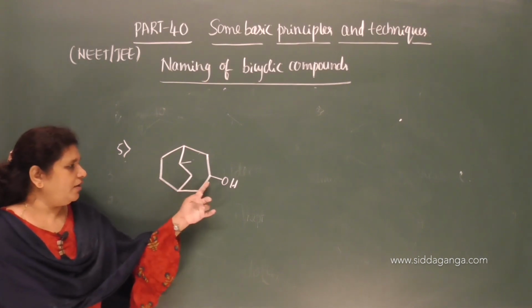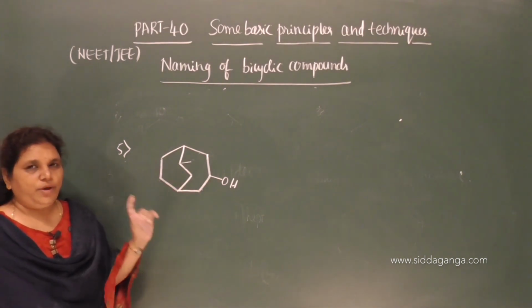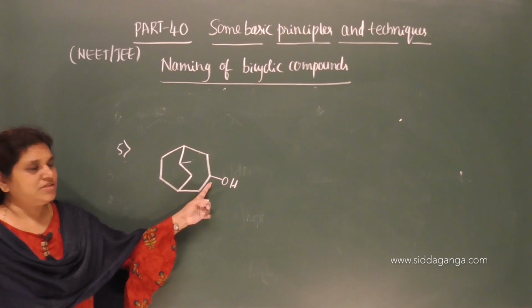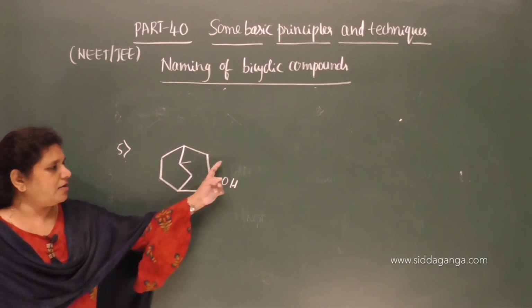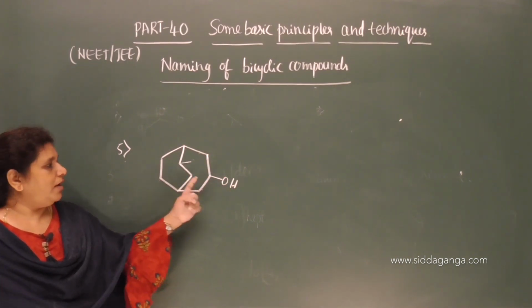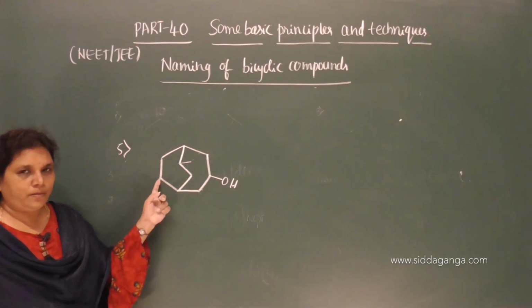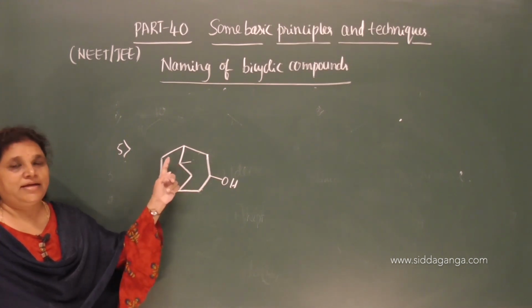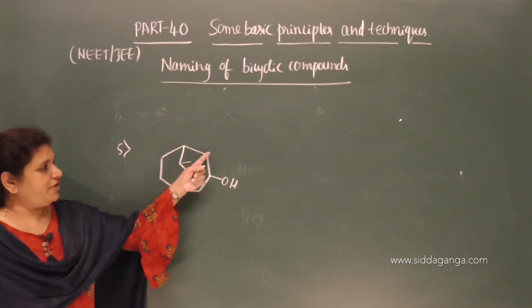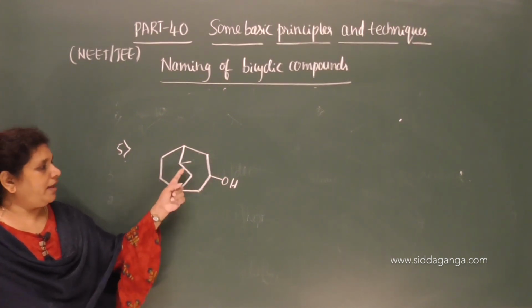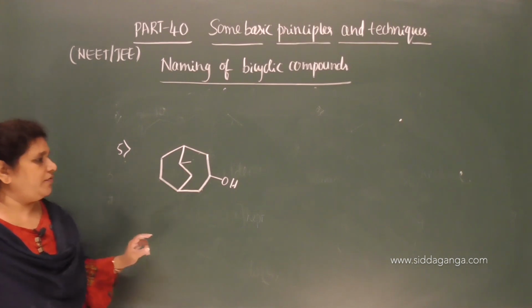So here 3, 2, 2 means we need to follow the longest path first, 3, and it also contains the functional group. These two are of equal length, but this path contains a substituent. Therefore first we have to number this path, then this, and then this. Give the number.